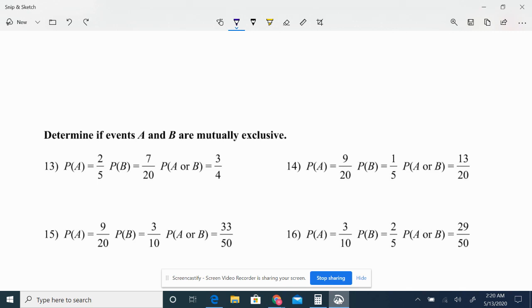Now we're going to move into what we call mutually exclusive, and obviously not mutually exclusive. Now, what is mutually exclusive? Mutually exclusive is if two events don't have anything in common. What I mean with that is, let's say I had two groups, so they have nothing in common.